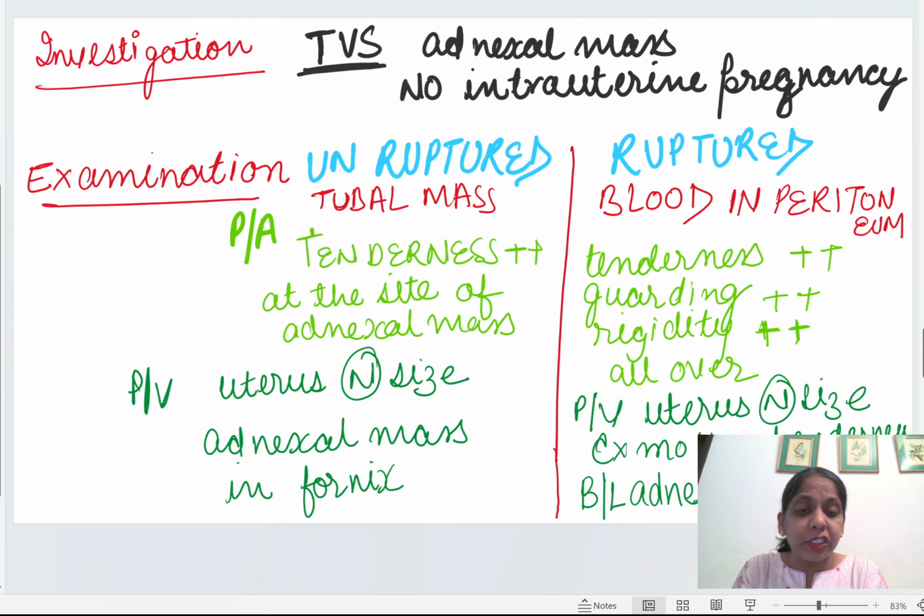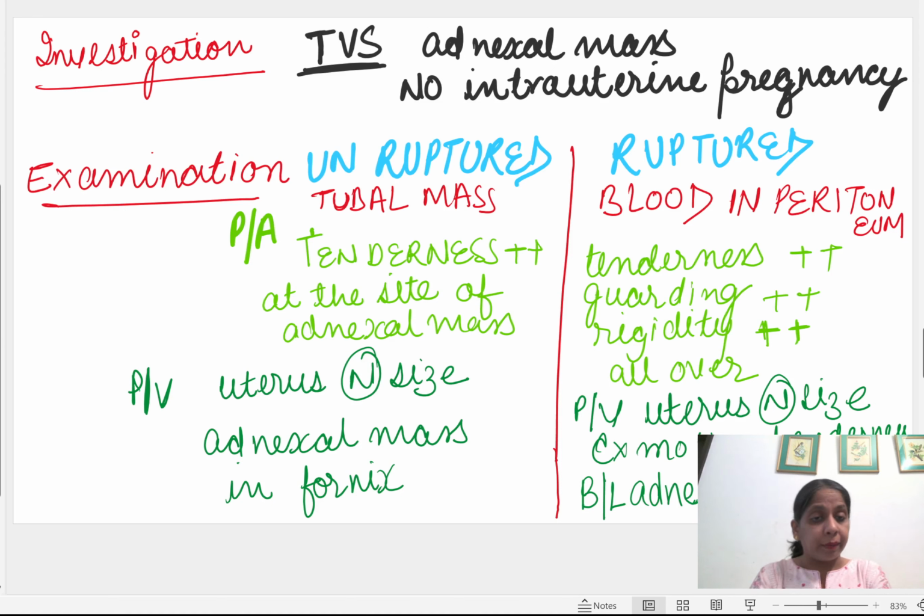The investigation which we do is of course TVS. In the TVS we want that there should be an adnexal mass if we are suspecting ectopic, and there should be no intrauterine pregnancy. Uterus should be empty and there should be an adnexal mass. What are the examination findings?